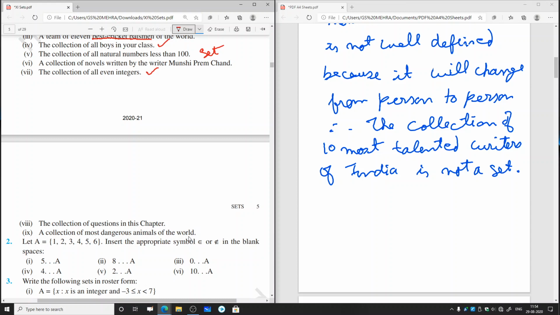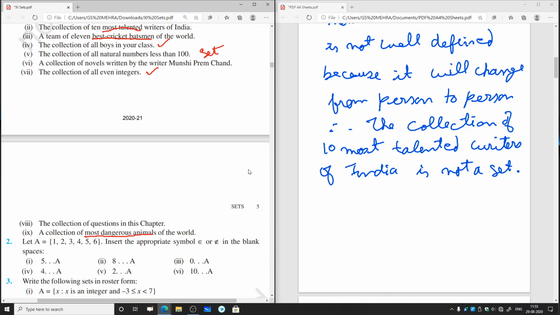The ninth part, a collection of most dangerous animals of the world. Now this phrase, most dangerous animals, is not well defined, because dangerous animals will change from person to person. Suppose someone is in a place where there are no lions or elephants, then for them lion and elephant will not be the most dangerous animal, and suppose there are only crocodiles and snakes, so they will be the most dangerous animals for them.